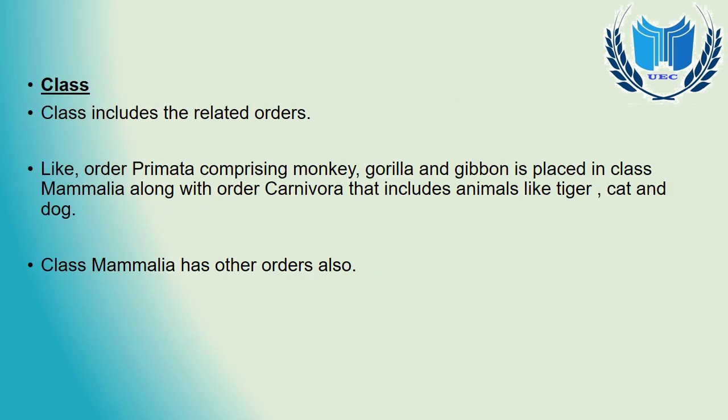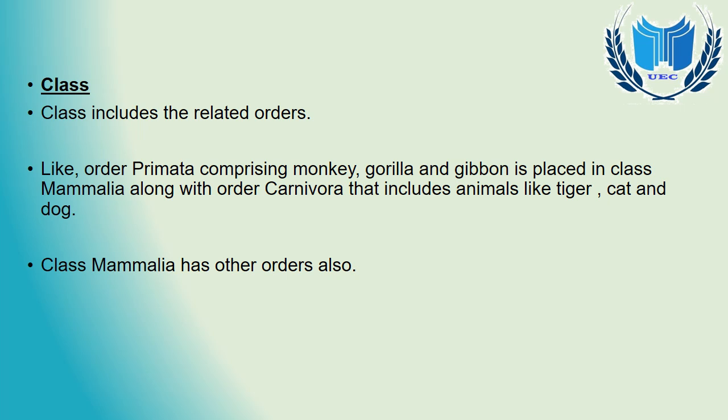The next higher category in the taxonomy is class. The class includes related orders. For example, because with an example we can understand very easily, like monkey, gorilla and gibbon, they are placed in the order Primata, clear?